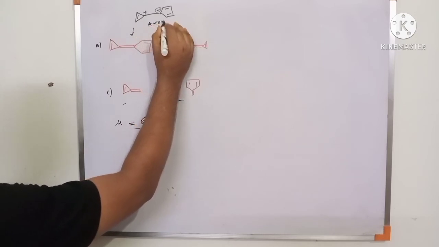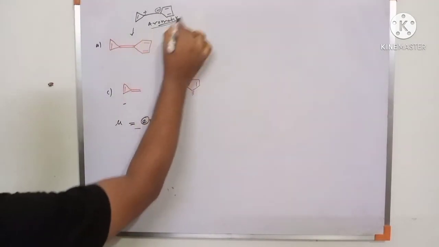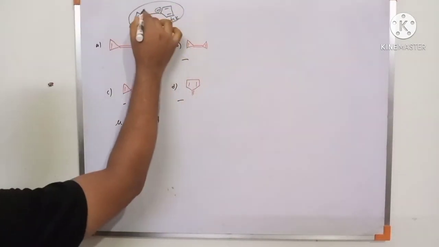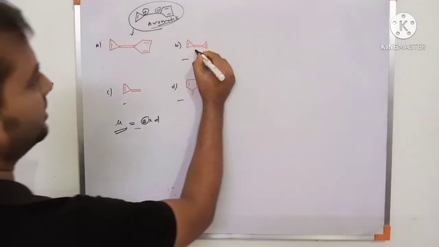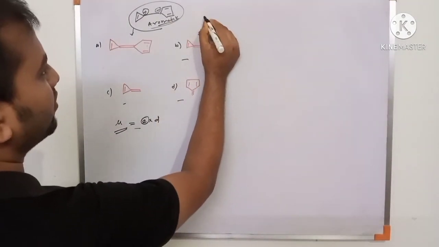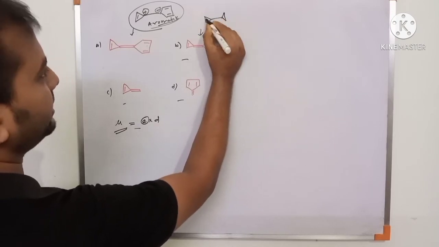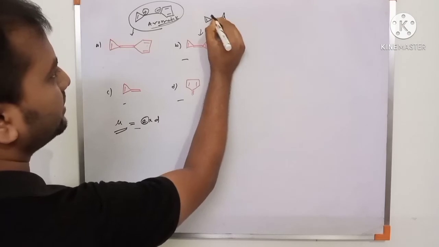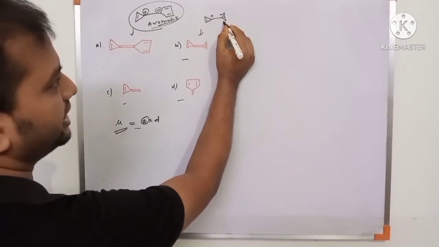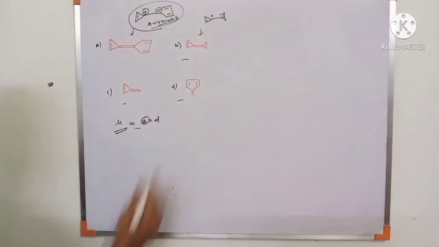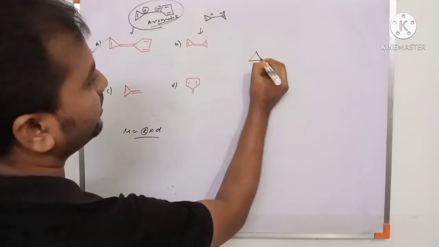So the total compound is aromatic. After becoming aromatic, this compound is stable. So there is positive and negative charge separation, so the dipole moment is high. But in this case, there is the same ring with one positive and one negative. This is aromatic but this is anti-aromatic, so the total compound is non-aromatic. So option 3. First, discuss quasi-aromatic.